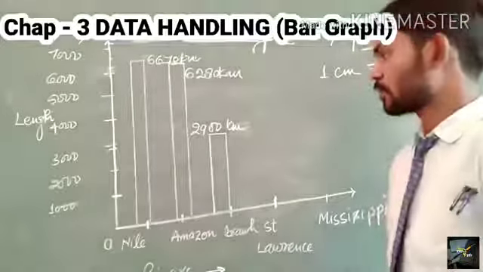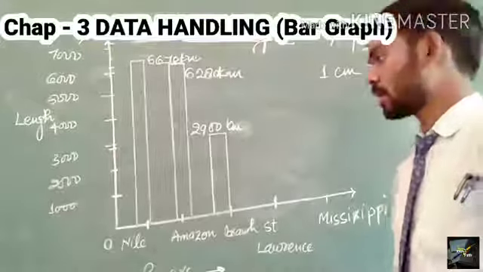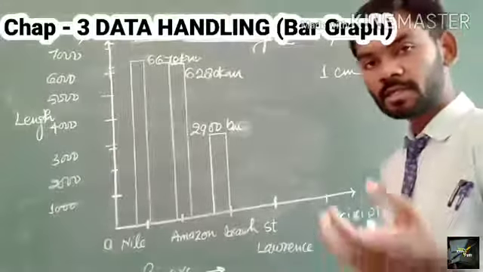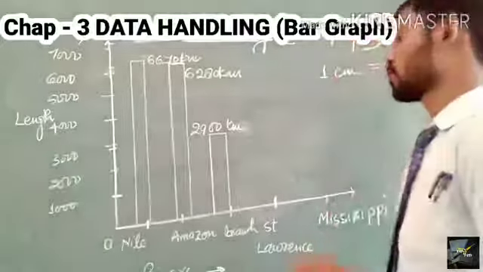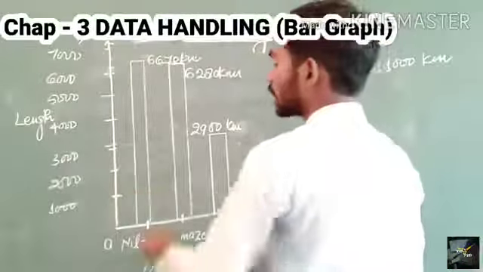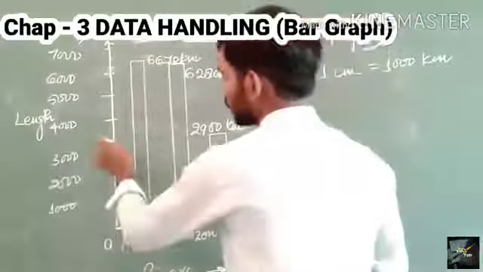Next, St. Lawrence. Let us see what is the length of St. Lawrence. The St. Lawrence river's length is 3040 kilometers. 3040 is a very small distance beyond 3000, so it may be at nearly the same point.